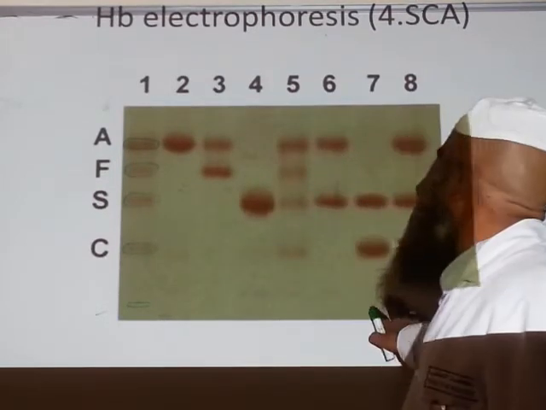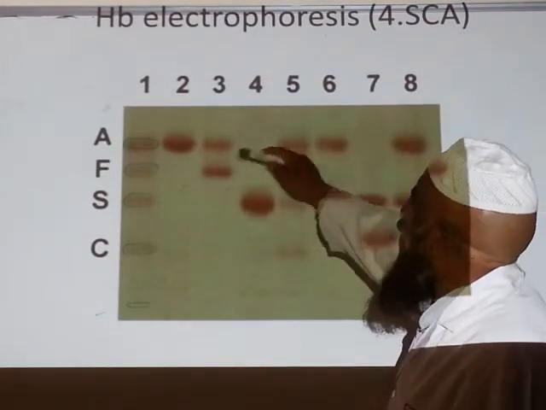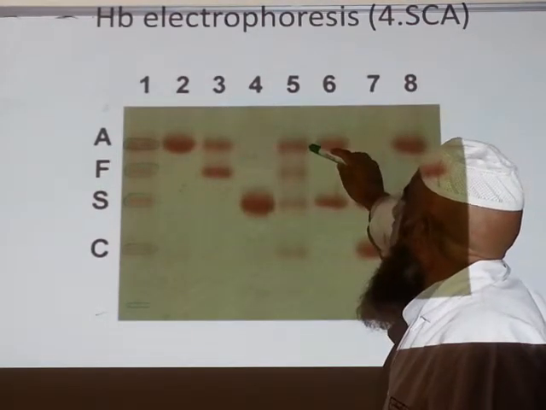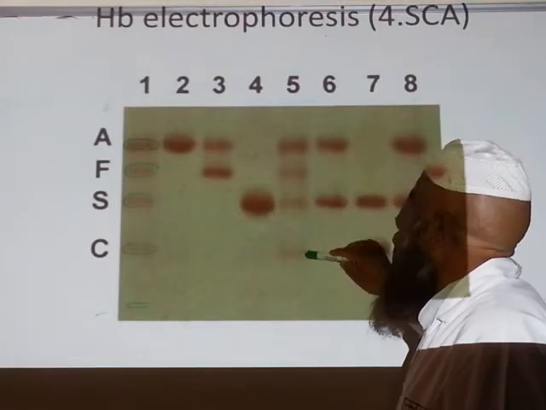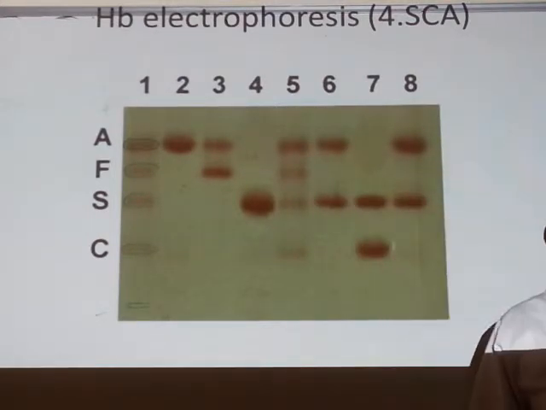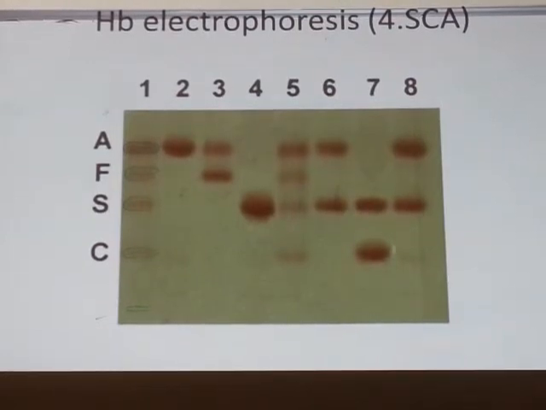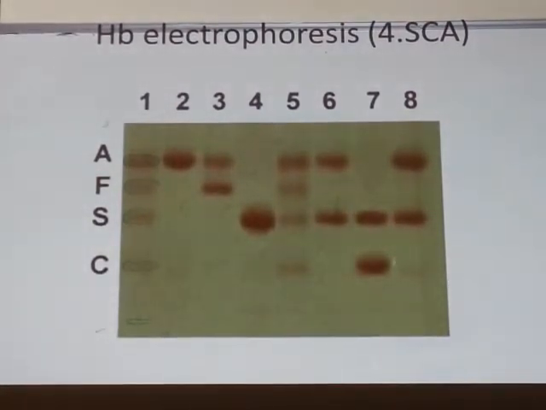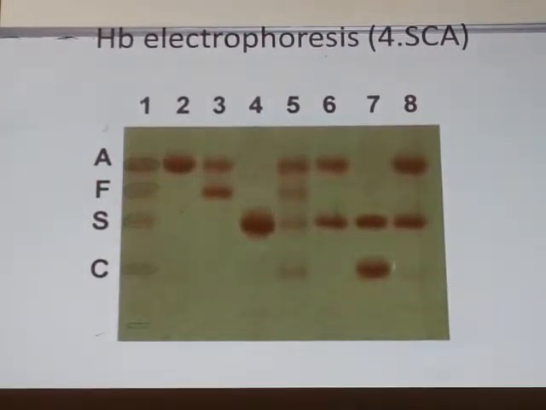Now, number 5. This is again the same control. A, F, S, C. The same four hemoglobins are there. This is not routine. So many abnormal genes in one person, not like this. So they have prepared this commercially available control. So this is control.